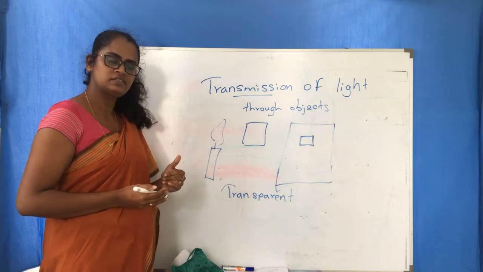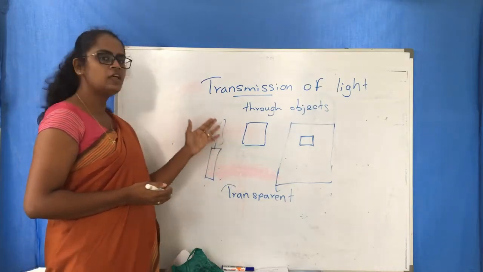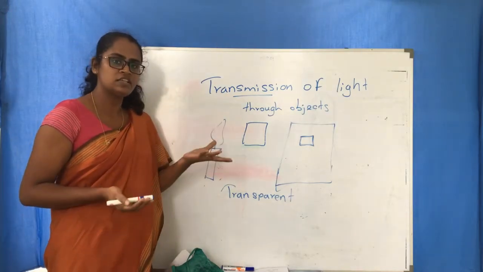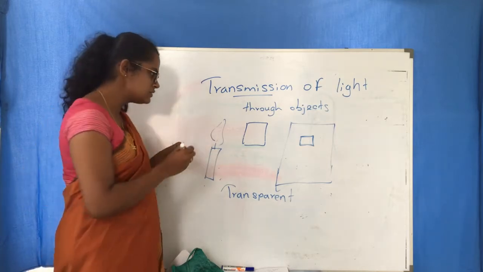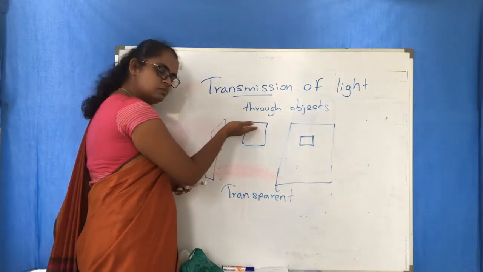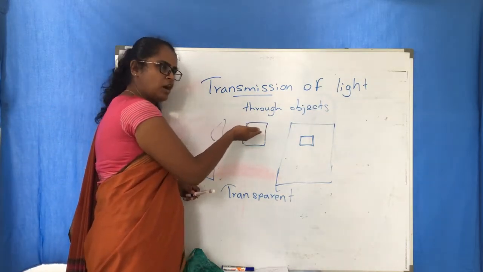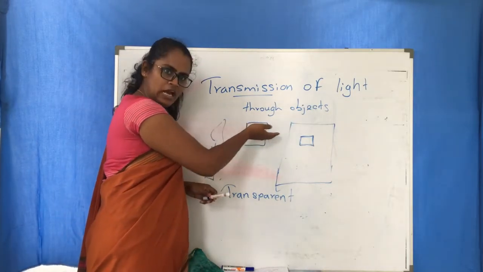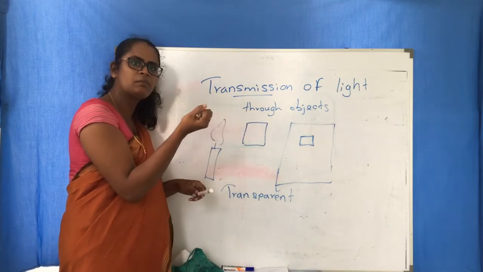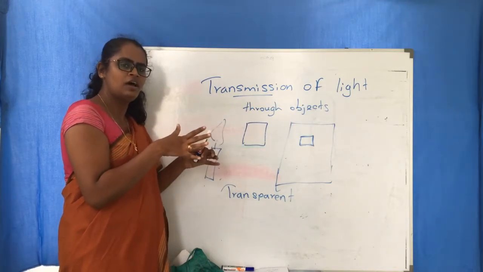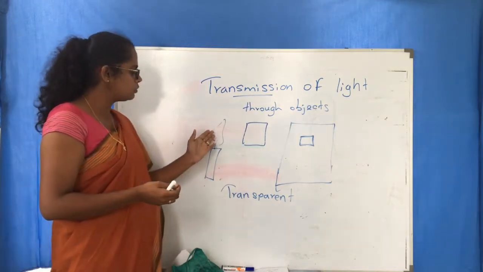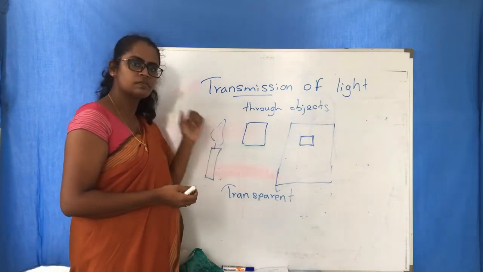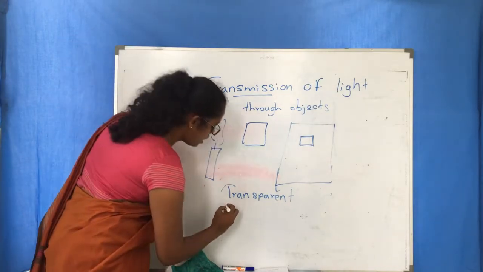The second group I said, we can see only the light, but we can't see the flame. That means the light transmits through the object, but to some extent. Right, so the second one we call translucent.